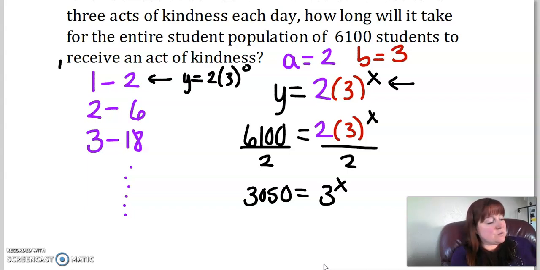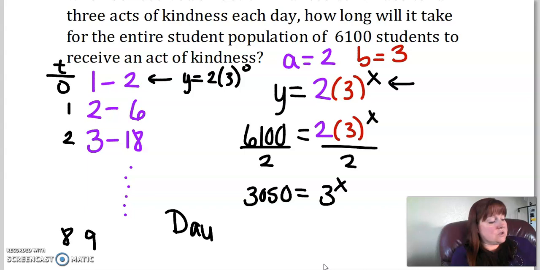So this is really time equals 0. This is our initial amount. Then this is time equals 1, and this is time equals 2. So when time equals 8, what actual day are we talking about? Well, we're talking about day 9. So it seems that on day 9, all of the students on the campus would receive an act of kindness.